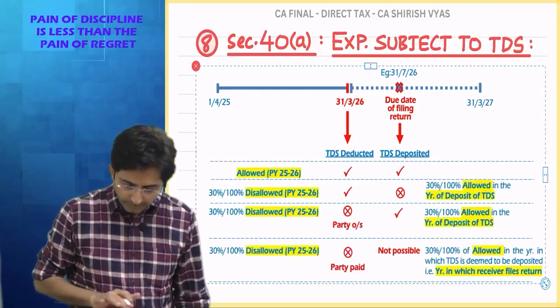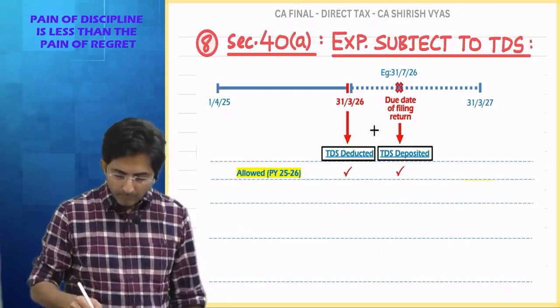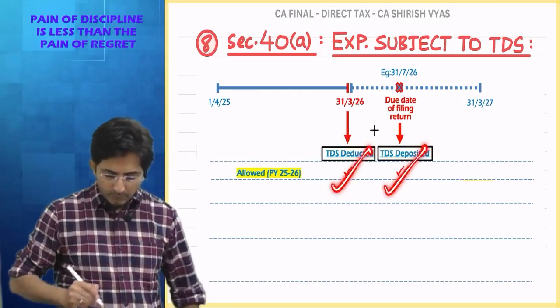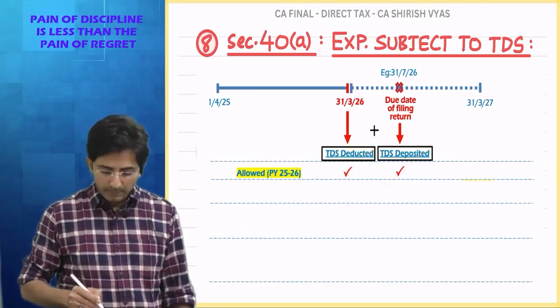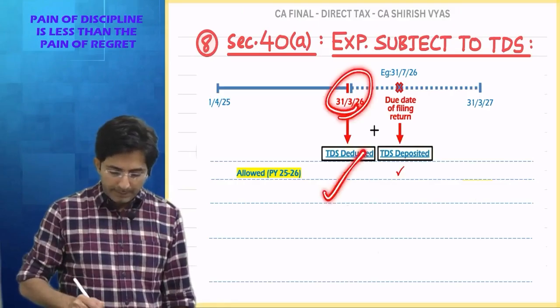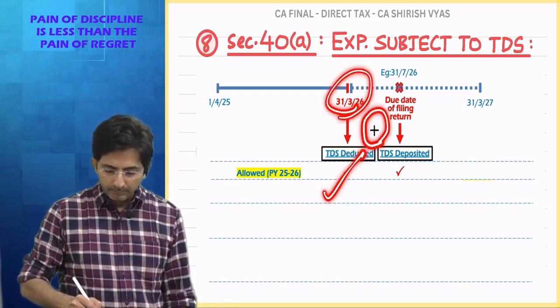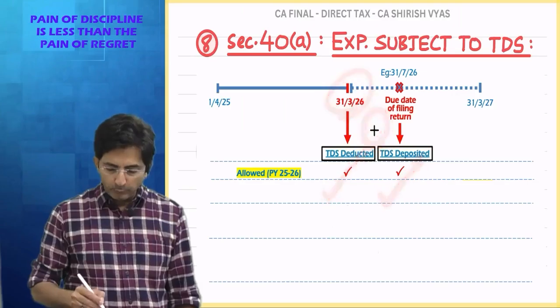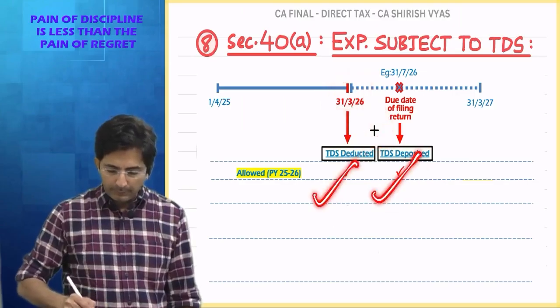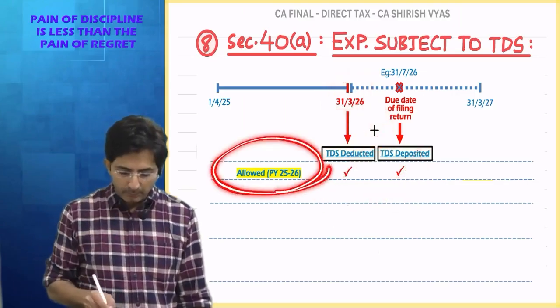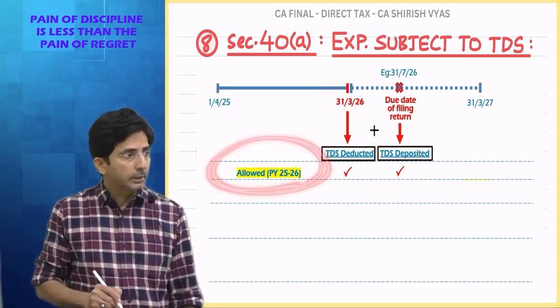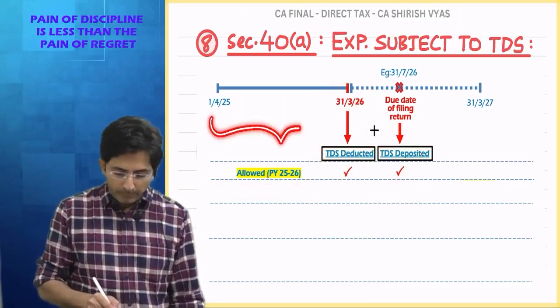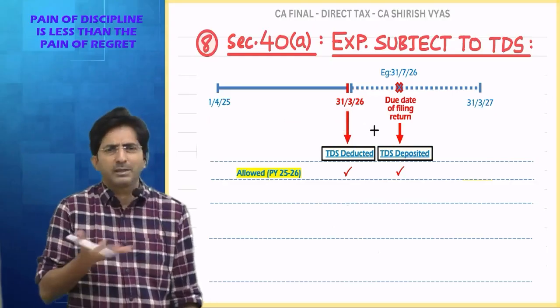Now see, one by one. See, this tick mark means what? Can you see the tick mark? By 31st March, I deducted the TDS. Plus, what is the second condition? Deposit up to the due date. That also is satisfied. So if you satisfy both conditions, both the ticks, expenditure will become allowed in previous year 25-26. Assume our previous year is 25-26 in our exam.